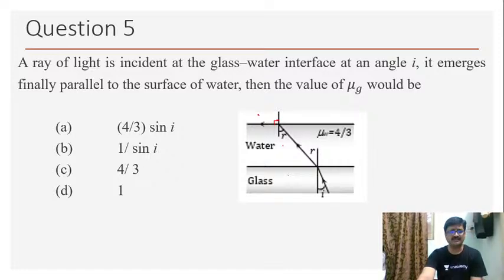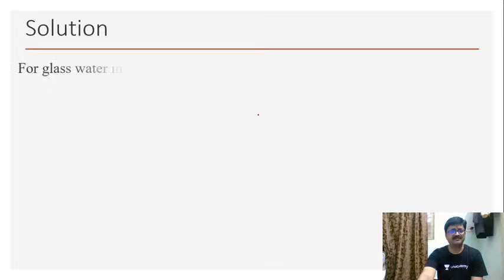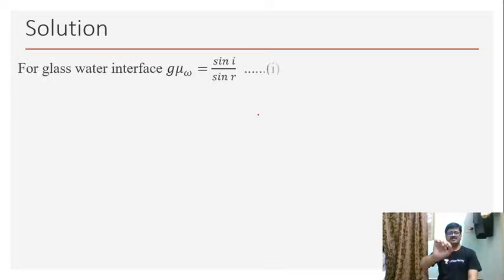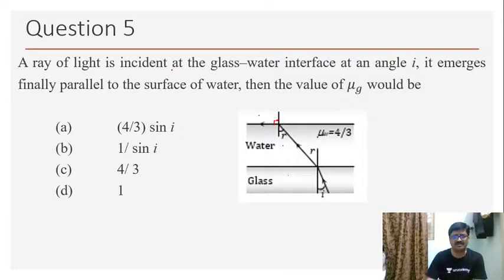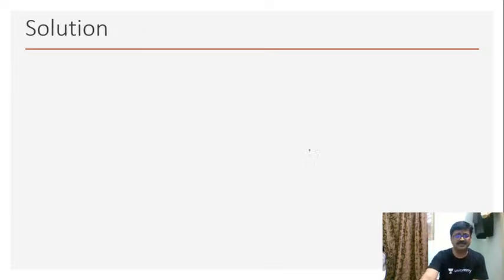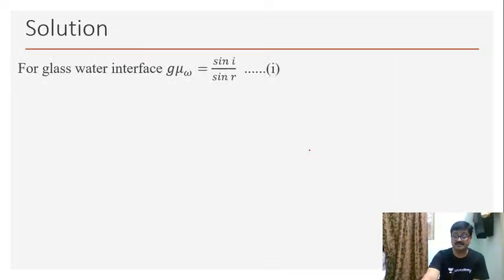So accordingly, in the first step, I'll write for glass water interface the refractive index of water with respect to glass, because if you just notice here, firstly the light ray is incident from glass medium entering into water medium. So that is why I'm writing refractive index of water with respect to glass. So this I'll take as my first equation.